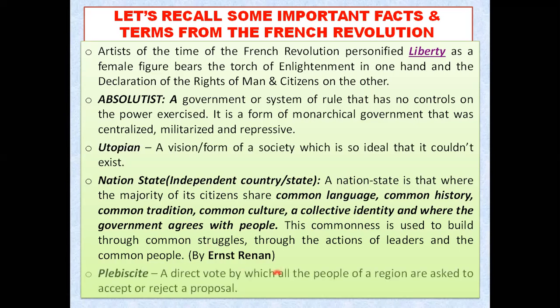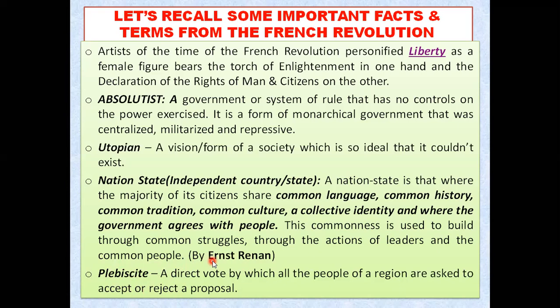And the last one is quite important, my dear student. You will really feel very good by going through this one. The next word is what? Plebiscite. It is a type of direct voting system, meaning the government will ask you, in the form of a vote, before taking any decision. The government will ask you to vote.